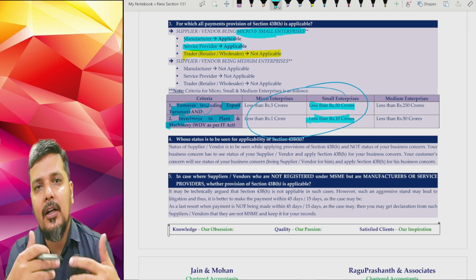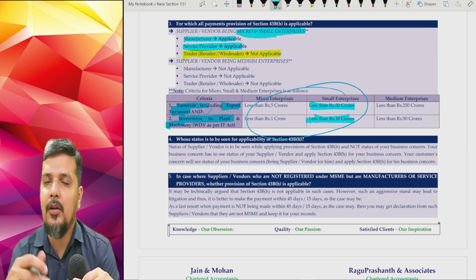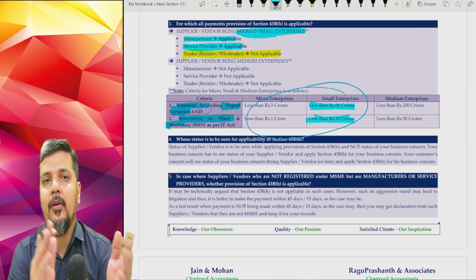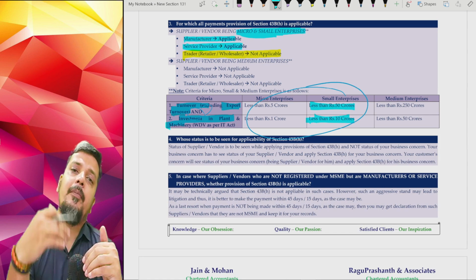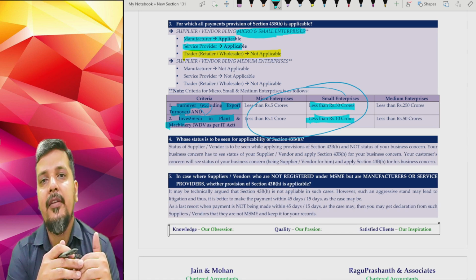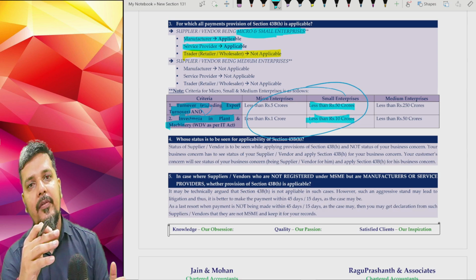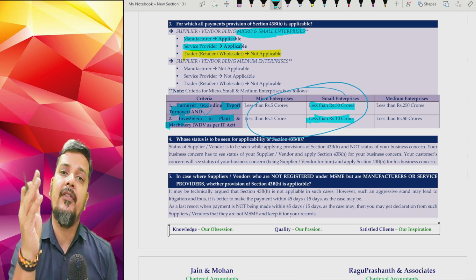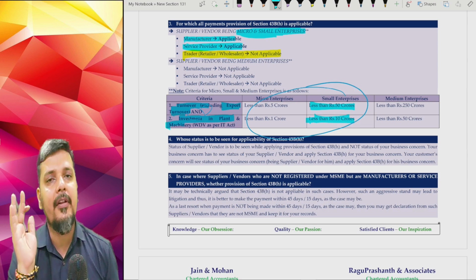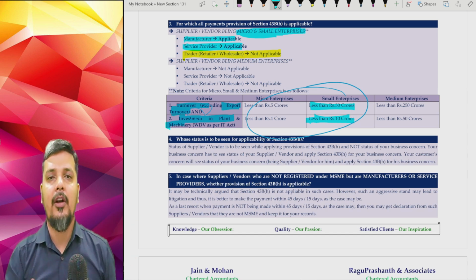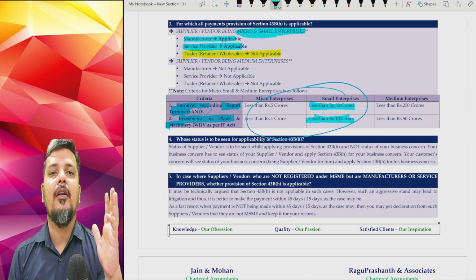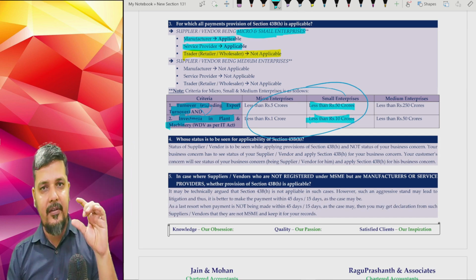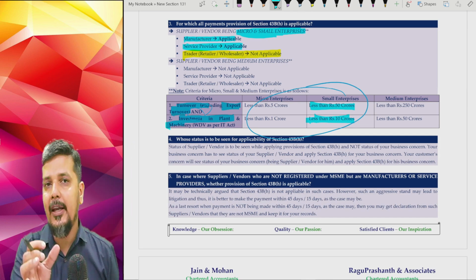If I tell turnover is more than 50 crores other than export turnover, then it is not micro and small. 43BH is not applicable. If I tell that investment in plant and machinery is say 15 crores, turnover may be less than 50 crores, but investment in plant and machinery say 15 crores, even then you need not worry because it is not micro and small enterprise. So basically 43BH is applicable for manufacturers and service providers who are micro and small.